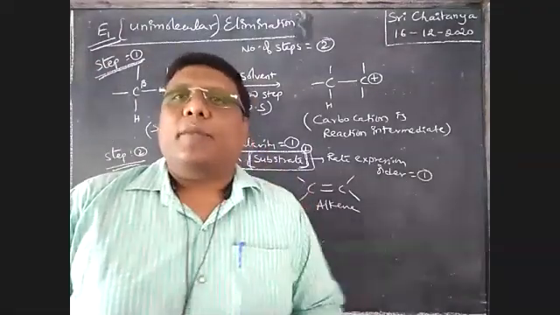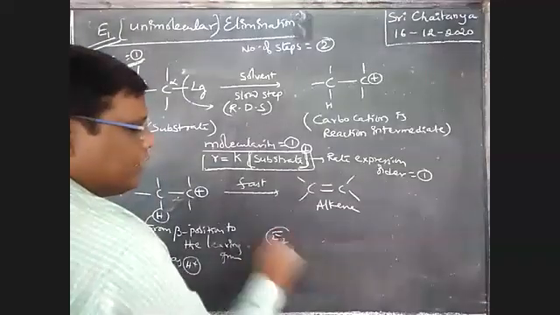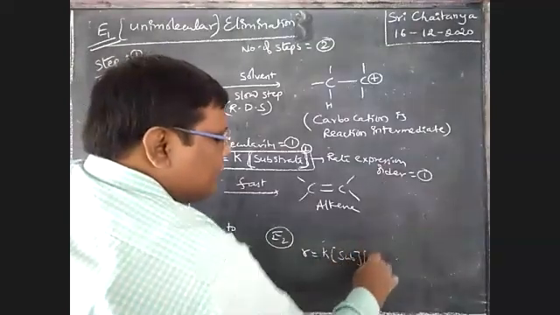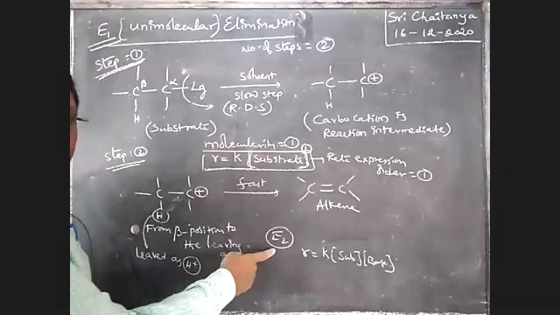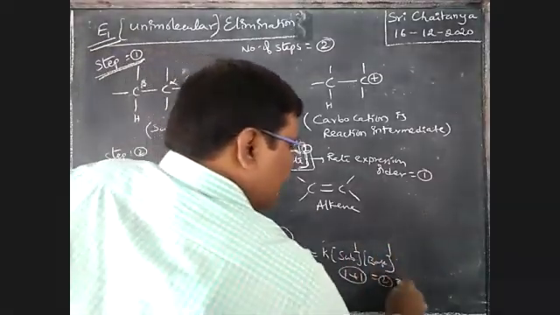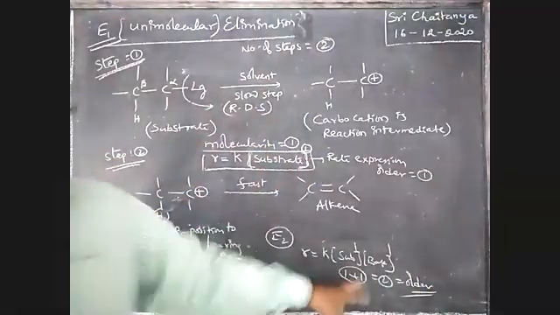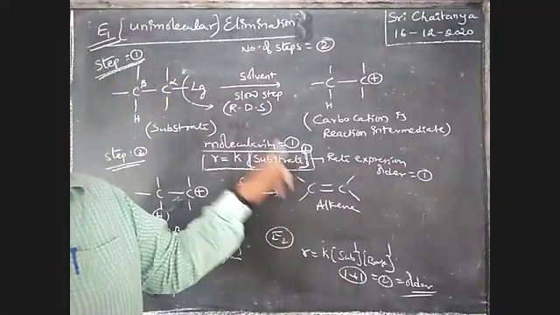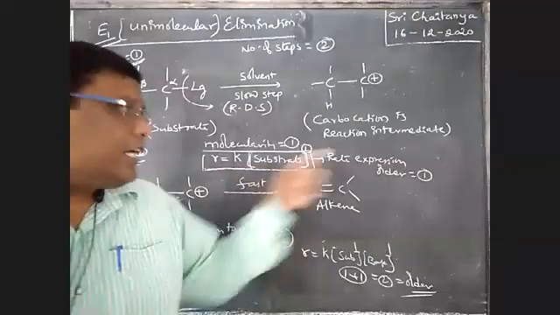At the time of E2 elimination, rate is equal to rate constant into substrate plus base concentration. I wrote that there, boys. That's why it is 1 plus 1 is equal to 2. Therefore, order is equal to 2 in the E2 case. But now we are in E1. So the rate of the reaction is totally controlled by only the substrate. Only substrate. That is why order is equal to 1.